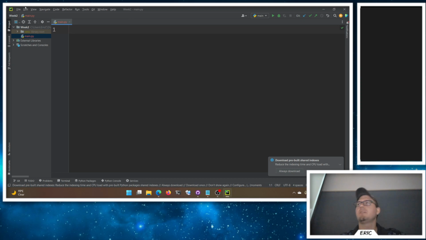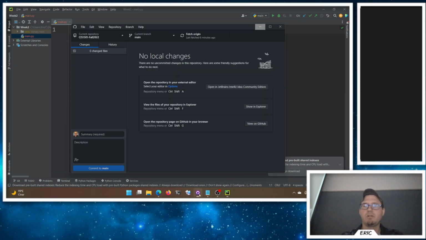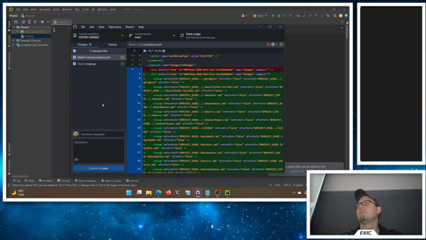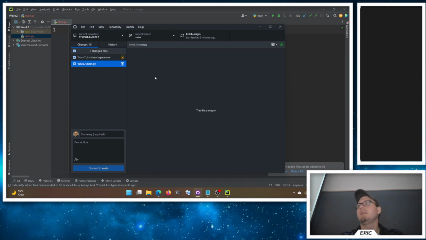So if you make your project and it's in the right folder, your GitHub client should say, hey, there's new stuff out here. That's how we know we put it in the right spot. If you didn't, it's okay. We can always get it in the right spot later, but it's easier to fix now than to fix later. So if you see your file, great. And again, it's empty. That's fine here. We'll say this is week 2 started.